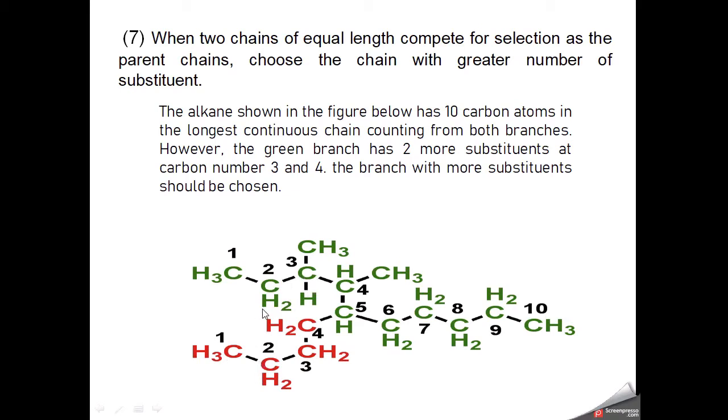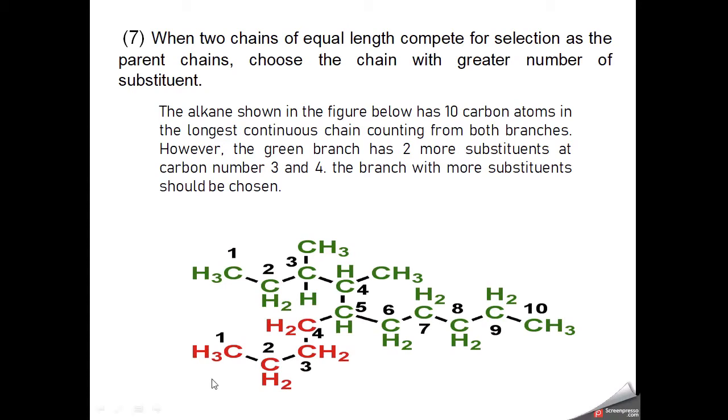Now if we start numbering from this green side, 1 2 3 4 5 6 7 8 9 10, and the other option, if we start numbering 1 2 3 4 5 6, then by numbering from both sides we have the same number of carbons, which is the longest carbon chain. So this is 10 carbons. Now from where will we start numbering? We will select the numbering where the maximum number of substituents come on that chain.